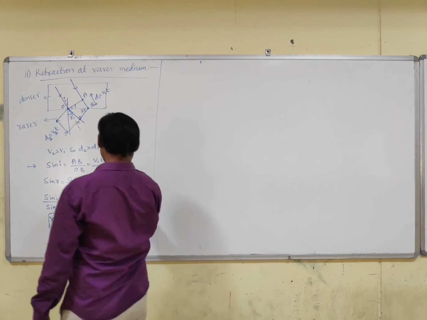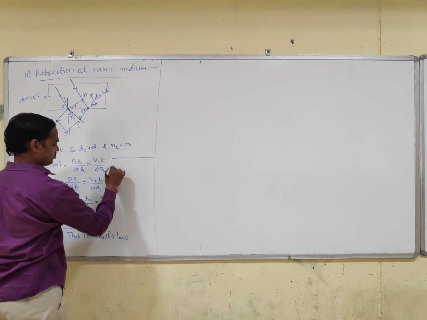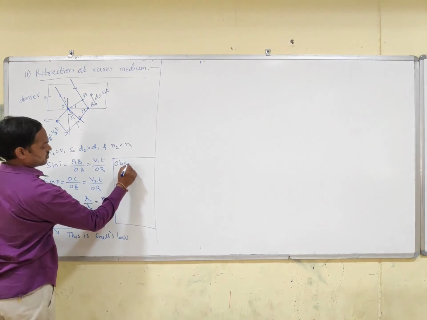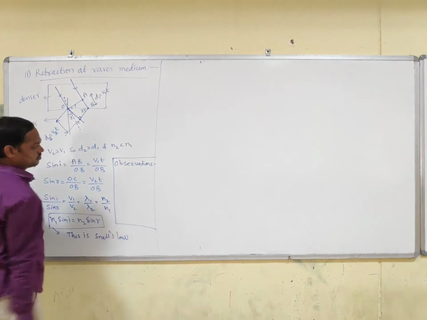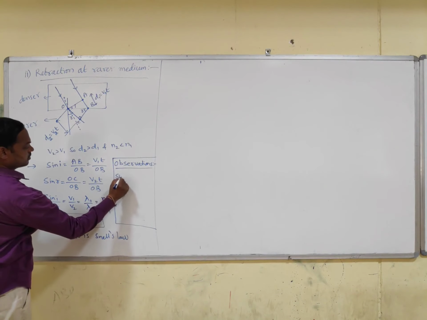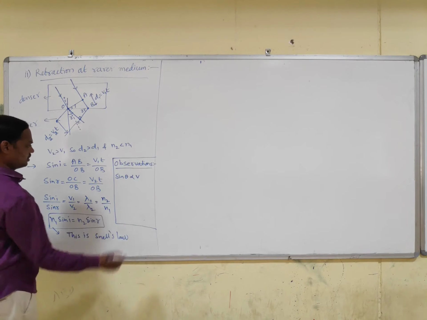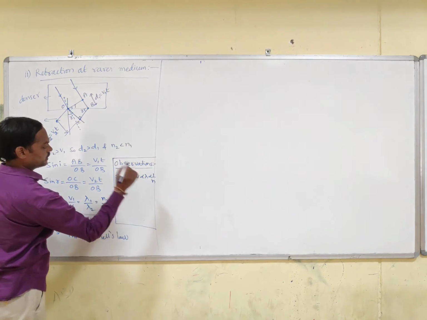So here we can see the observations. Sin theta is proportional to V, proportional to lambda, proportional to 1 by n.